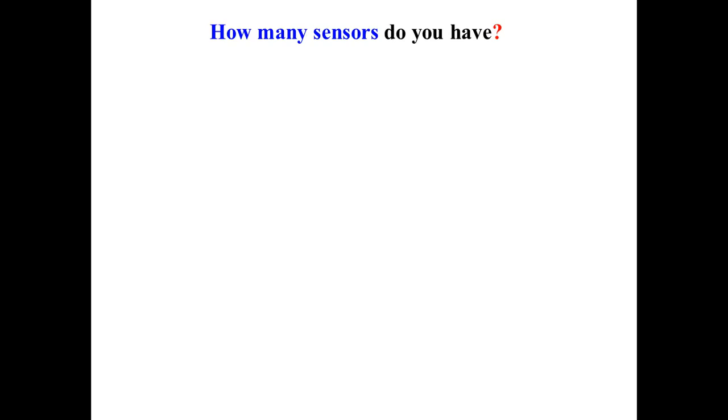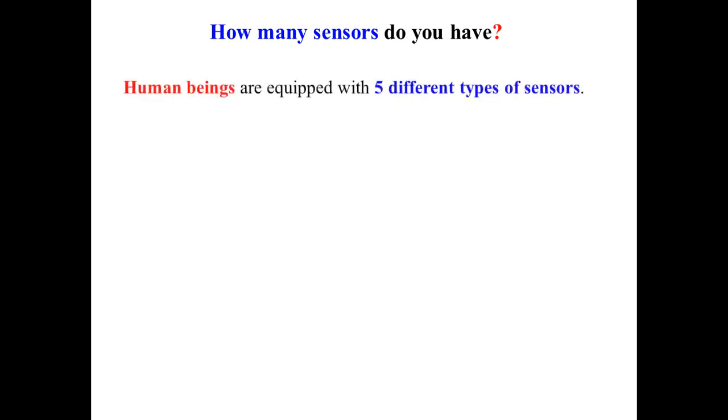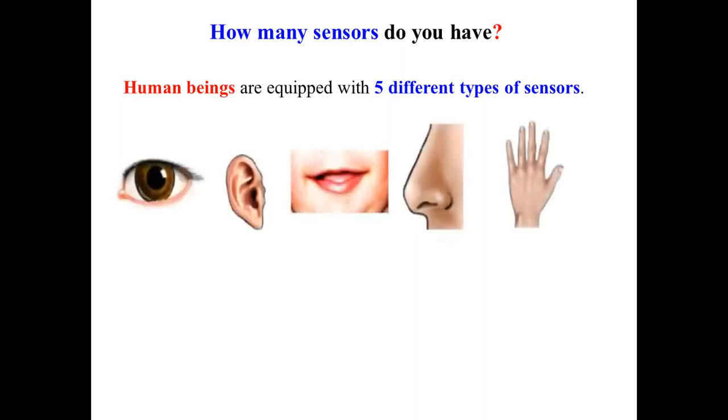If you consider the human body as a system, how many sensors are there? Human beings are equipped with 5 different types of sensors. We already know what these 5 sensors are. The first one is the eyes. Second, the ears. Third, the tongue. Fourth, the nose. And fifth, the skin.